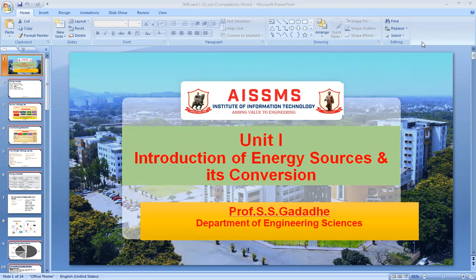This is the first unit, introduction of energy sources and its conversion. In this we are studying different types of power plants which are used for the generation of electricity and power generation.